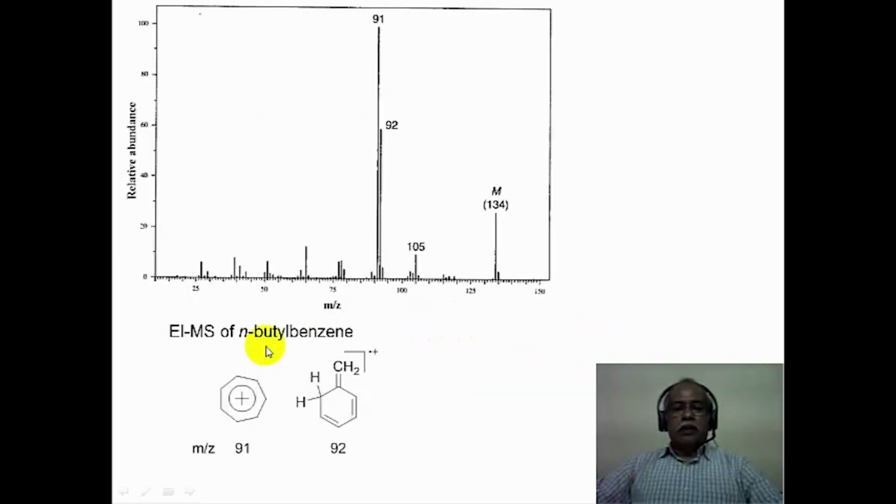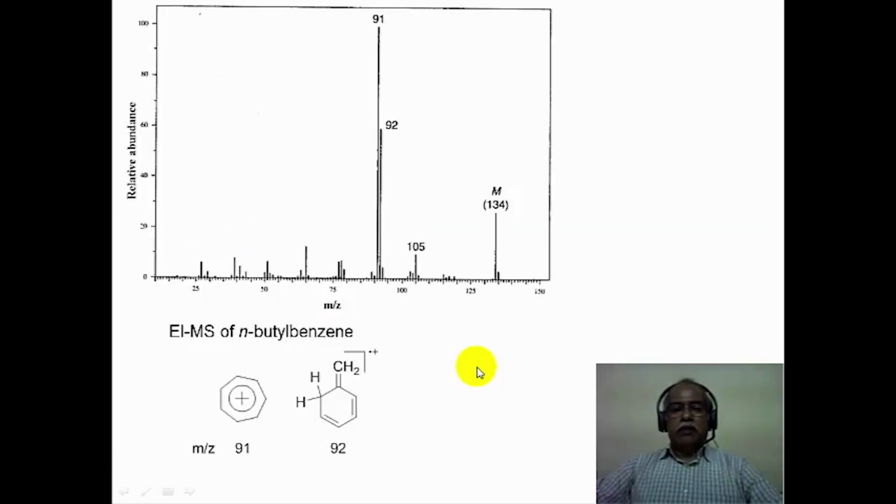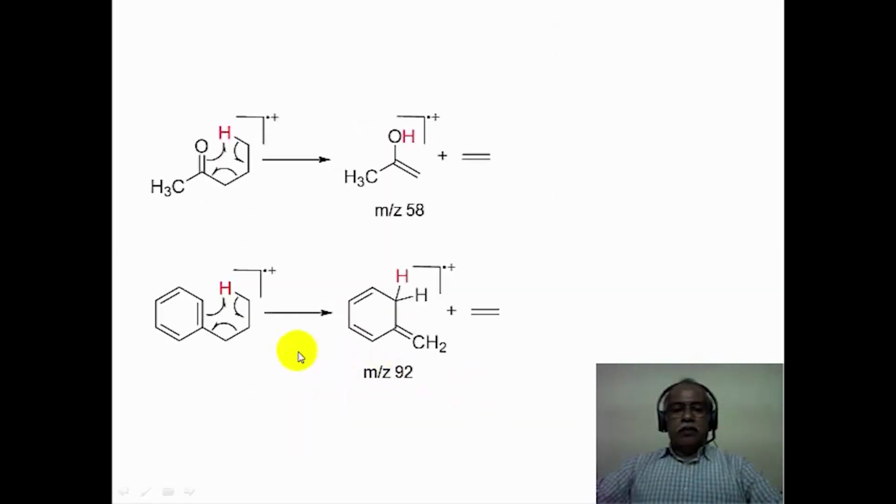Now this is the electron impact ionization mass spectrum of n-butyl benzene. Remember, we discussed n-butyl benzene and said it should register an ion at 91. N-butyl benzene essentially registers an ion at 91. It is fine. And this is also producing an ion at 92 because of the McLafferty rearrangement. The 91 is produced by a simple alpha fragmentation. This is n-butyl benzene.